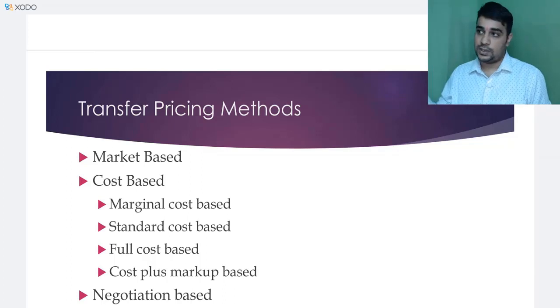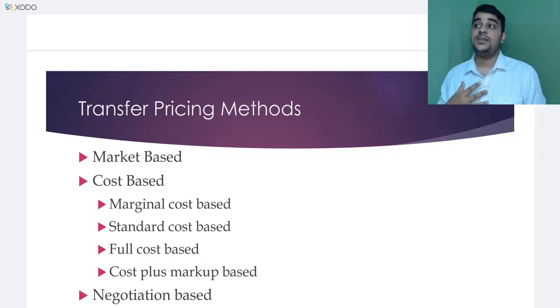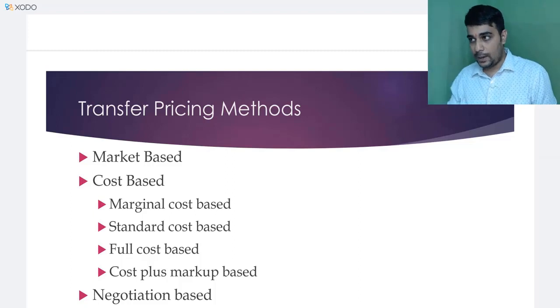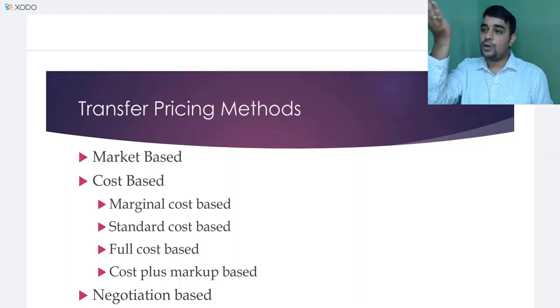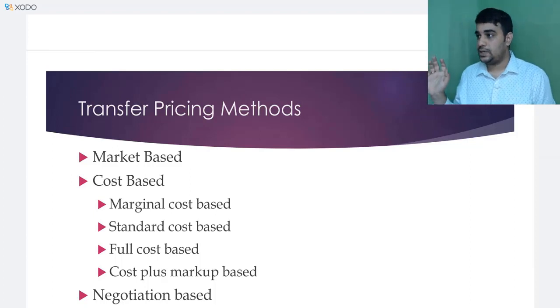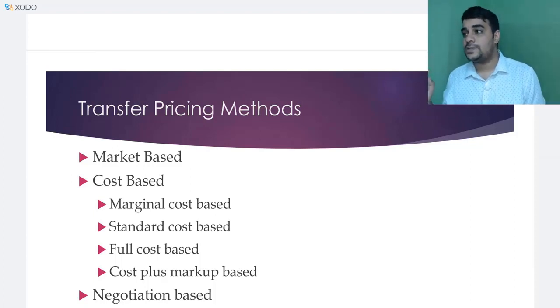This is illogical, because if the first division is inefficient, they will charge a higher transfer price. If they are efficient, they will charge a lower transfer price, because if you are efficient, your cost will come down, and the transfer price will also come down. If you are inefficient, cost will go up, and transfer price will also go up. So you don't want this to happen. So many organizations go with a standard cost based method. In a standard cost base, irrespective of the cost you incur, the transfer price would have been fixed.